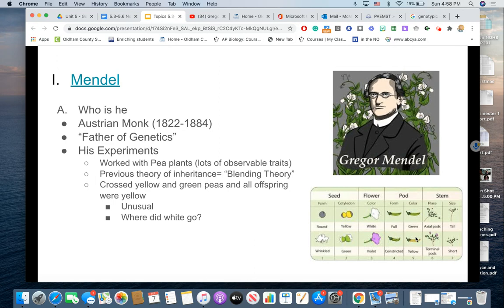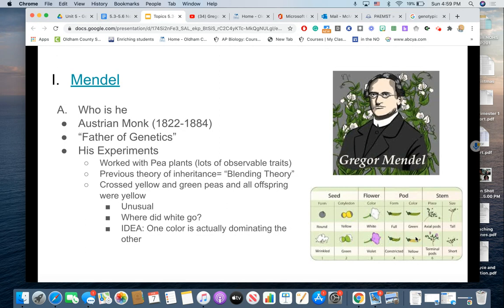Oh, not where did white go? Where did the green color go in the actual pea pods? And so ultimately, he continued to run experiments like this. And ultimately, where this is leading him is the idea that actually inheritance is not a blending of traits at all, but rather there are different types for any given trait, and one can actually dominate over the other.